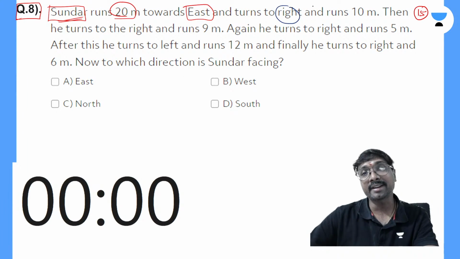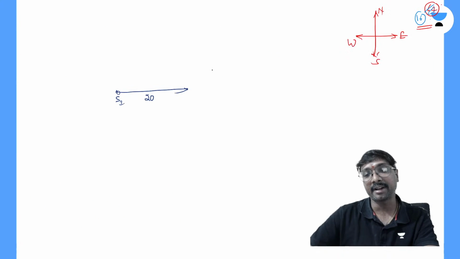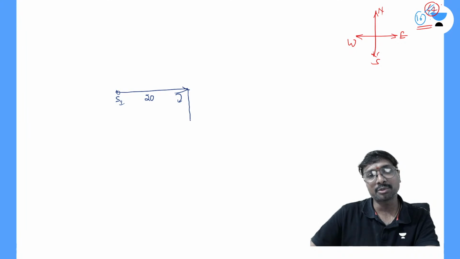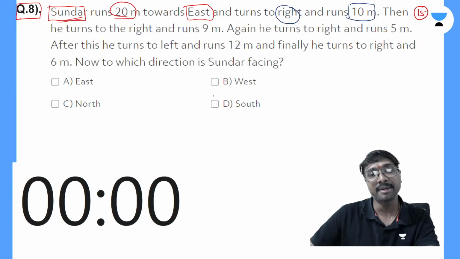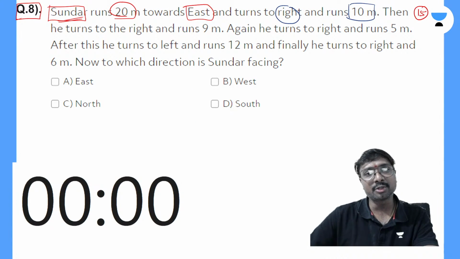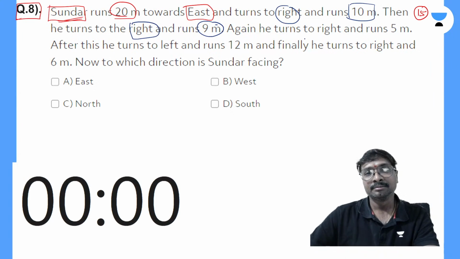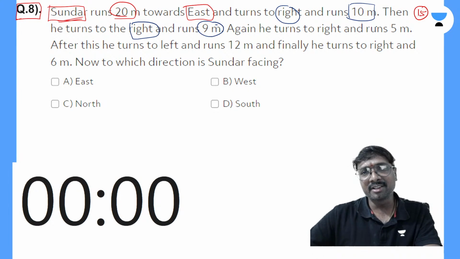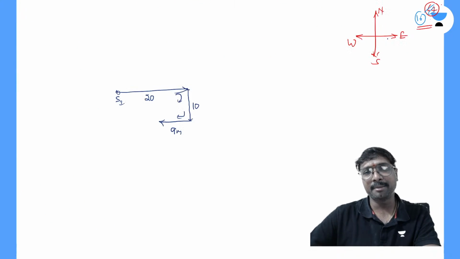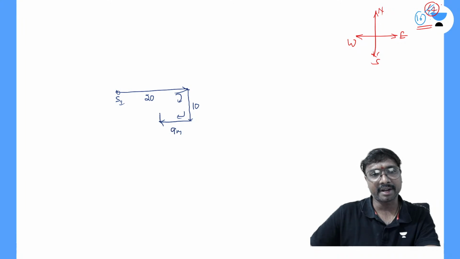Then he turns right and runs 10 meters. Turning right means he will be moving in the south direction, and he is running for this 10 meters. Then he turns to the right and runs 9 meters. Again he turns right, like this, and he will be running for this 9 meters. Again he turns to the right and runs 5 meters. This is 5 meters only.